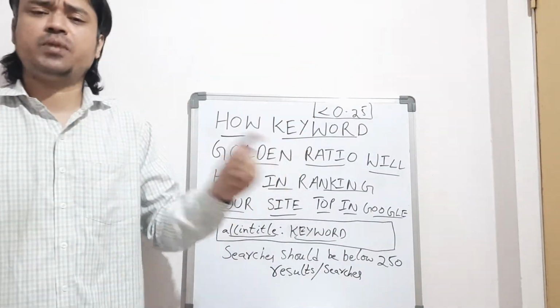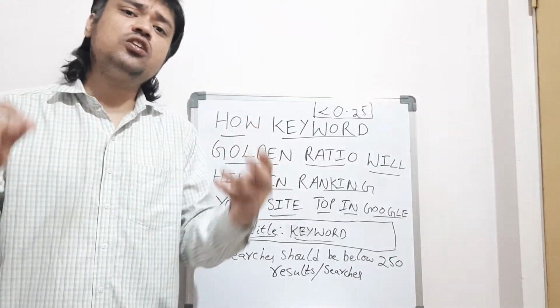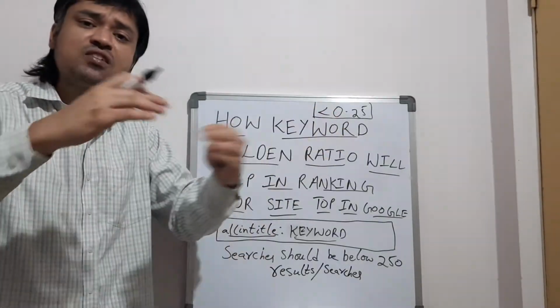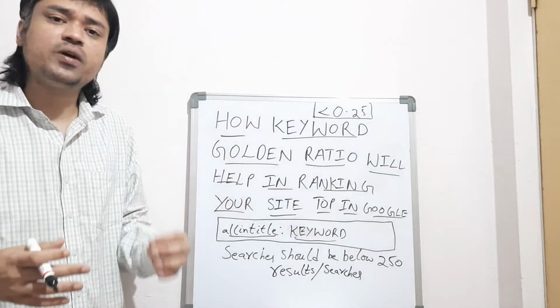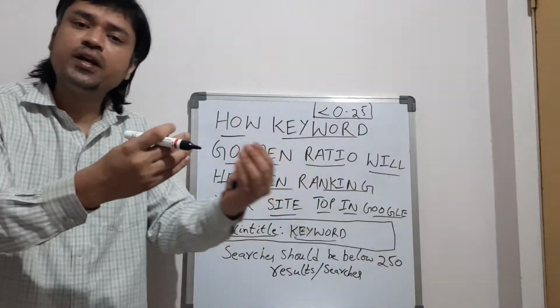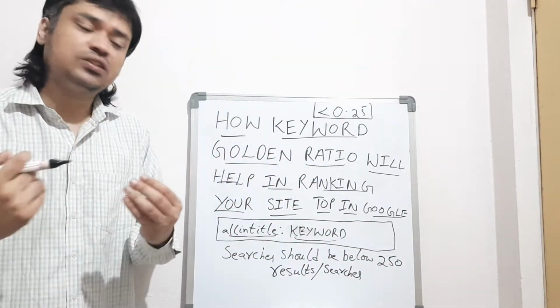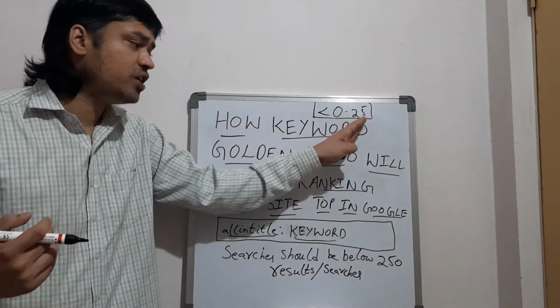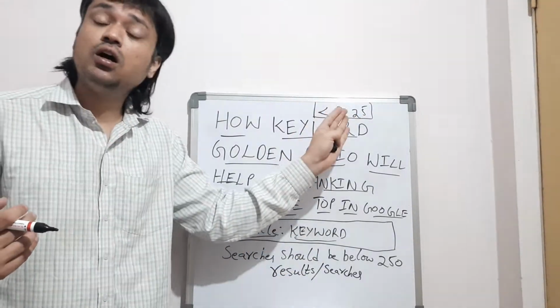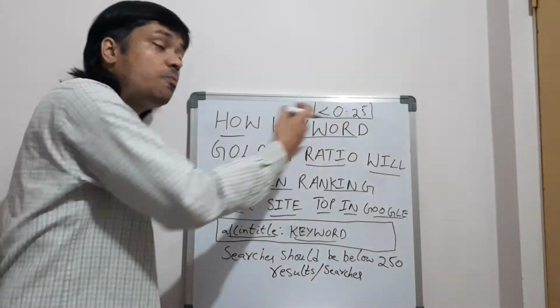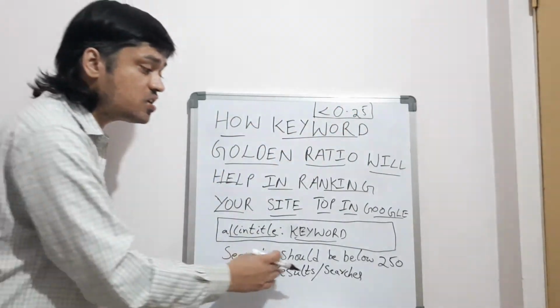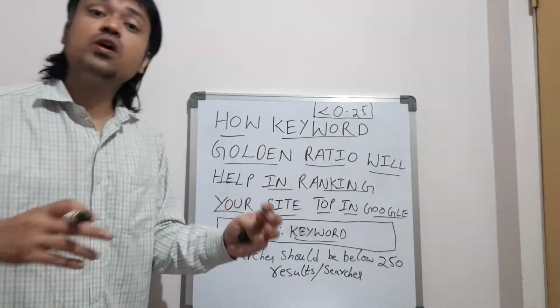But for some other keywords, the value you get will be below 0.25, and the searches will be more than 500.